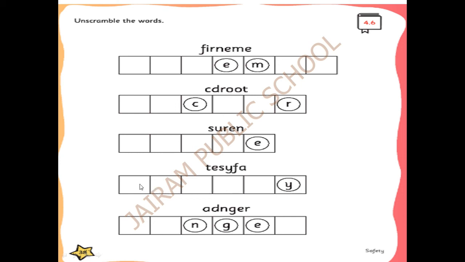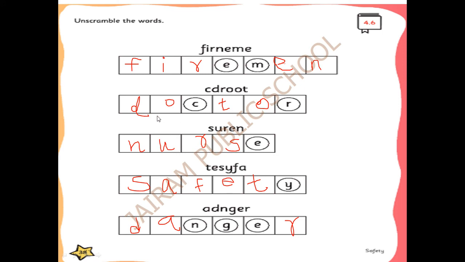Next, what is the name of our lesson? Safety. Yeah. S-A-F-E-T-Y. Safety. Next, when we touch the electrical items, we'll be put in danger. Yeah. D-A-N-G-E-R. Danger. Okay. Next, we can check the answers. Fireman, doctor, nurse, safety, danger. Okay, children. These are the unscrambled words and these are the persons who will be helping us. They are our community helpers.